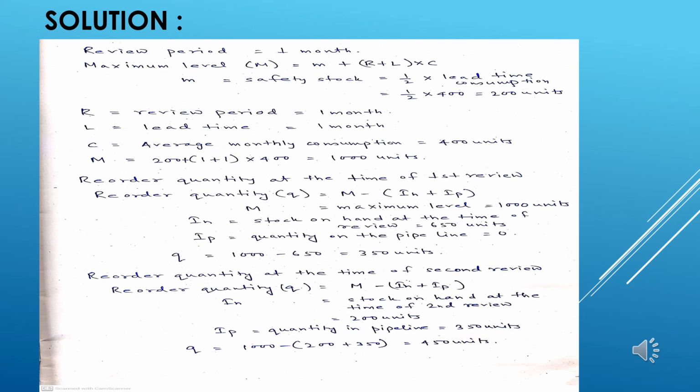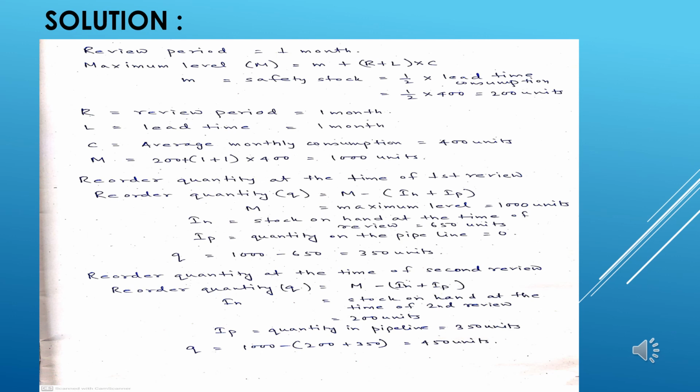It has been said that during the first review the stock in hand, IH, is 650. So if we deduct 650 from the maximum stock, the quantity that needs to be ordered is 350 units.